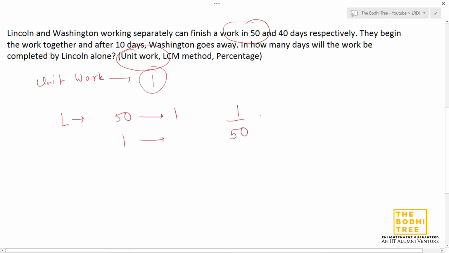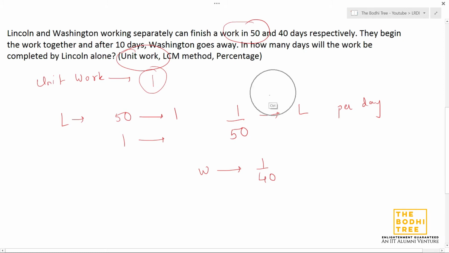So what do we get? This is the amount of work done by Lincoln per day, so you could say this is the efficiency of Lincoln. Lincoln's efficiency is 1 by 50 amount of work per day. Similarly, using the same logic, Washington's efficiency will be 1 by 40. This is when they do the work separately. Now let's see what is the question being asked. They begin the work together, and after 10 days Washington goes away. In how many days will the work be completed by Lincoln alone?